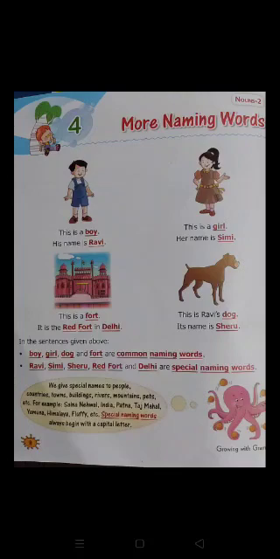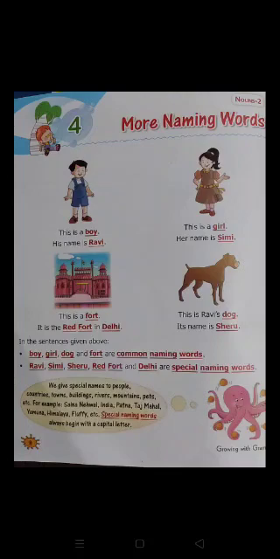Okay, it specifies that boy, that girl, that fort or that dog. So we call it special naming words, like Ravi and Shimi, Sheru, Red Fort and Delhi.